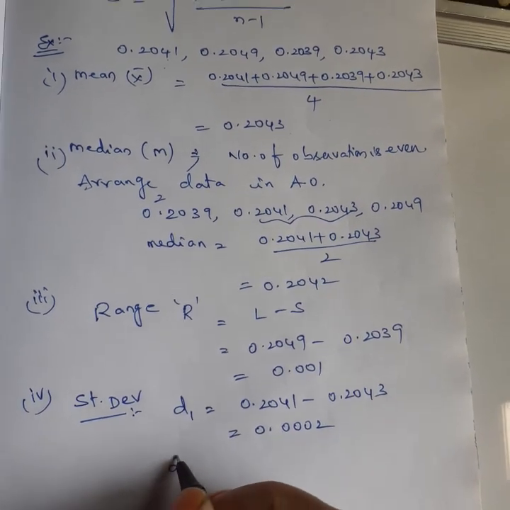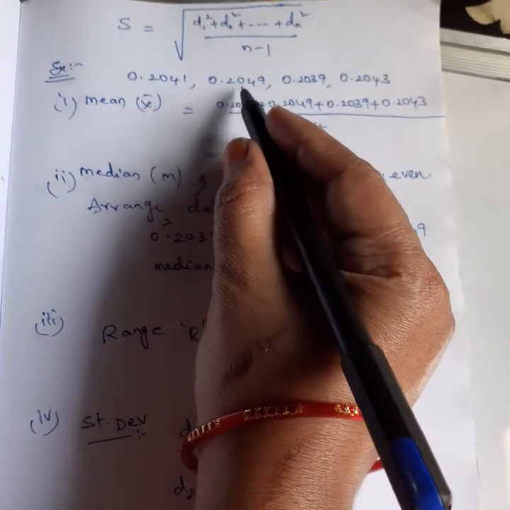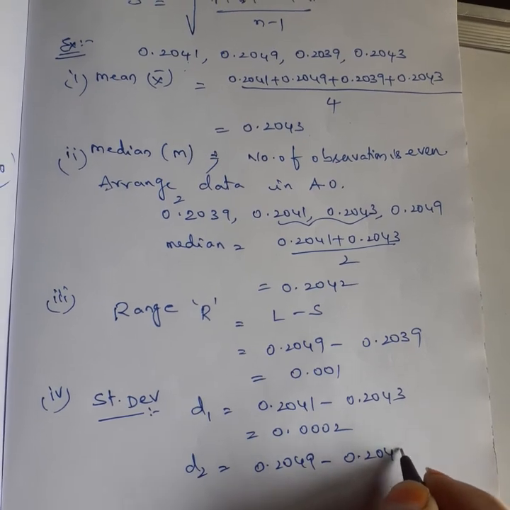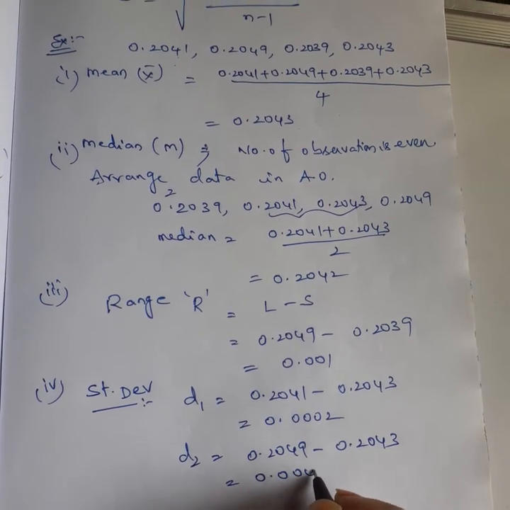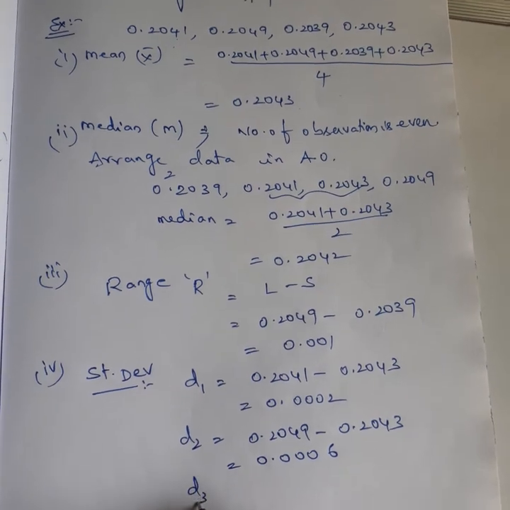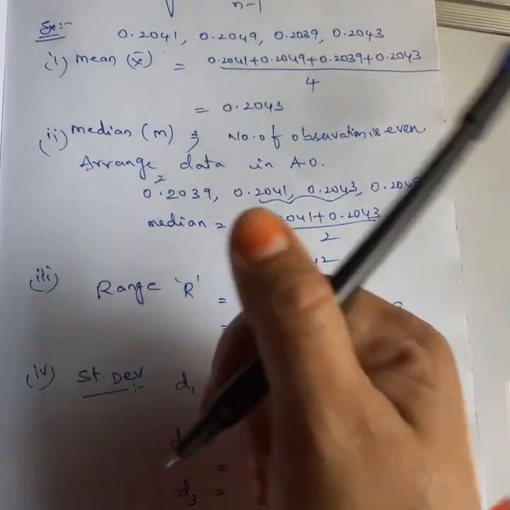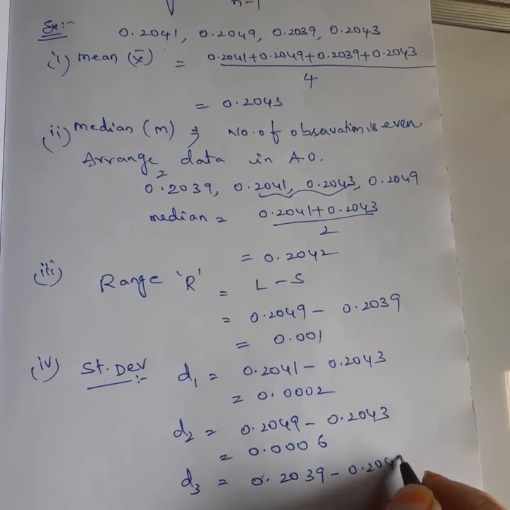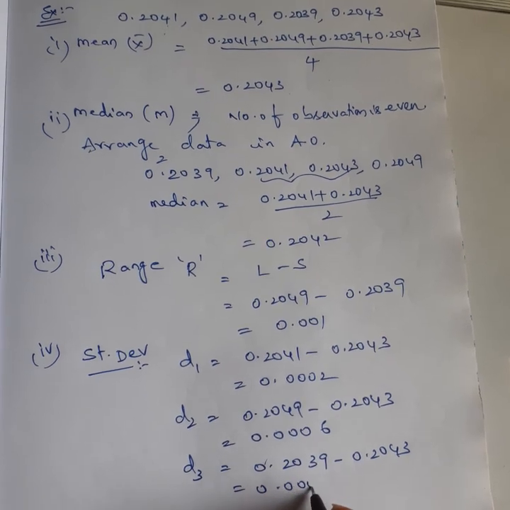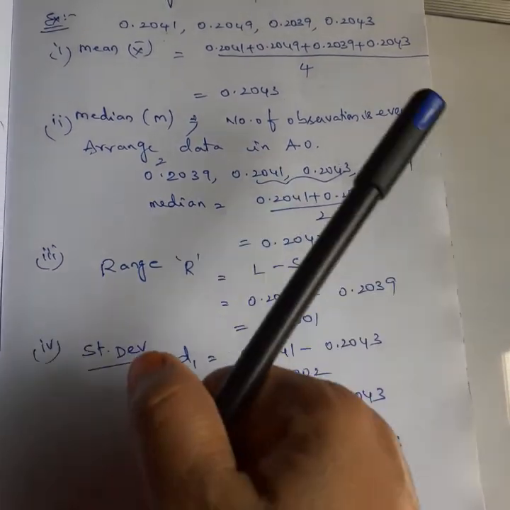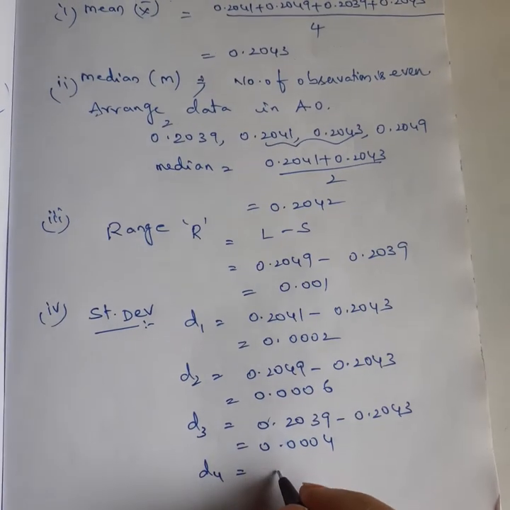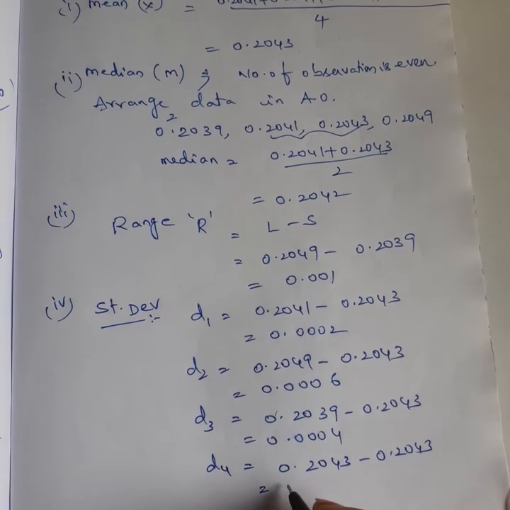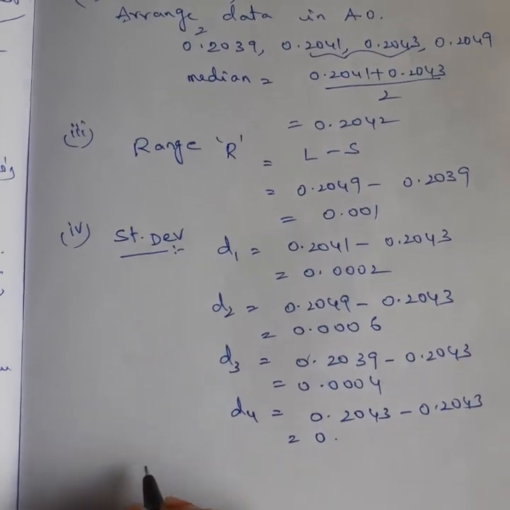Next, D2, which is 0.2049, and its deviation is 0.0006. Next, D3, which is 0.2039, and its deviation is 0.0004. Next, D4, which is 0.2043 minus 0.2043, that is 0.